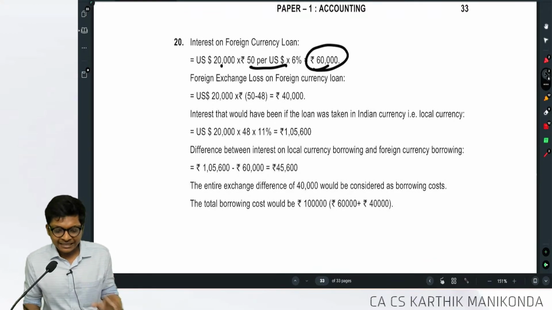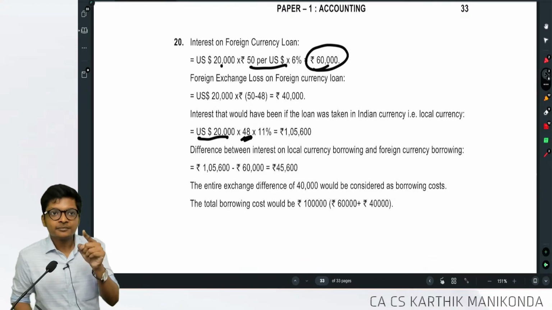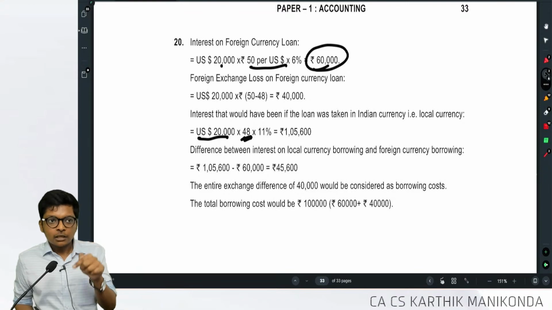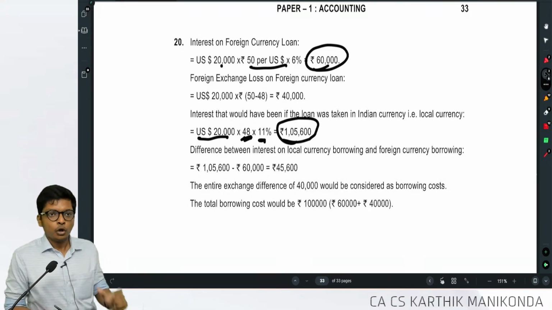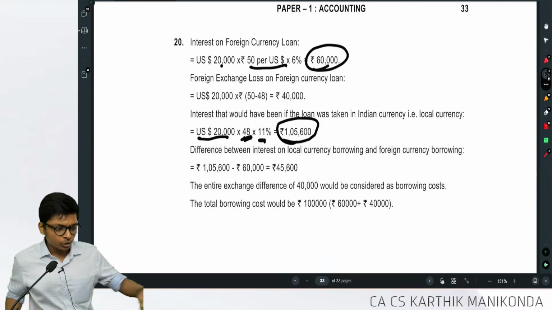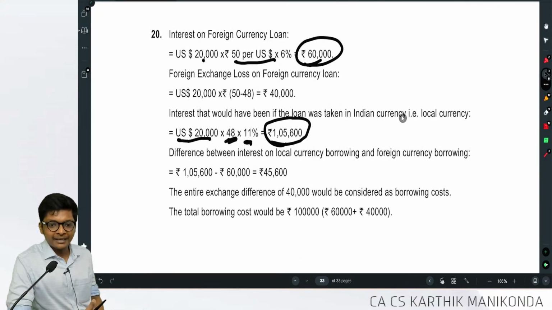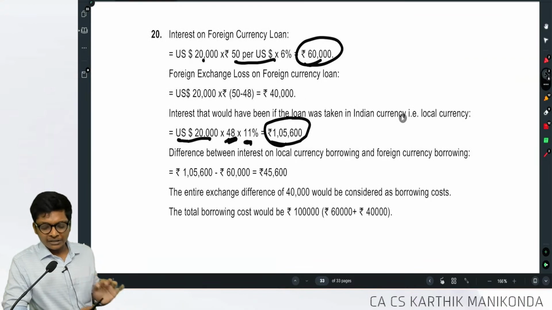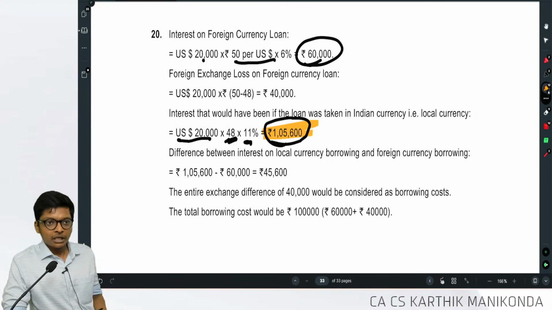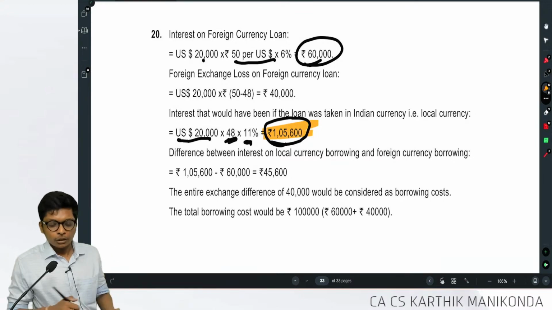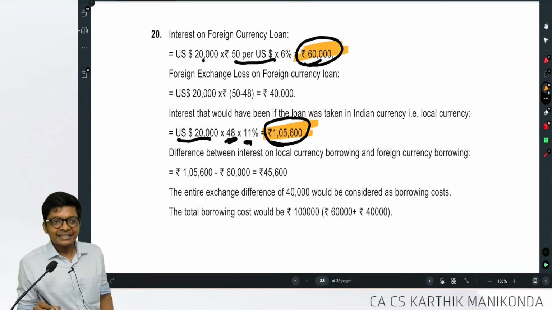If you took the loan in India, 20,000 into 48, into 11%, 1,05,000. Only look at what I am highlighting, guys. So, if the loan was taken in India, your interest is 1,05,000. If the loan is taken abroad, interest is 60,000.